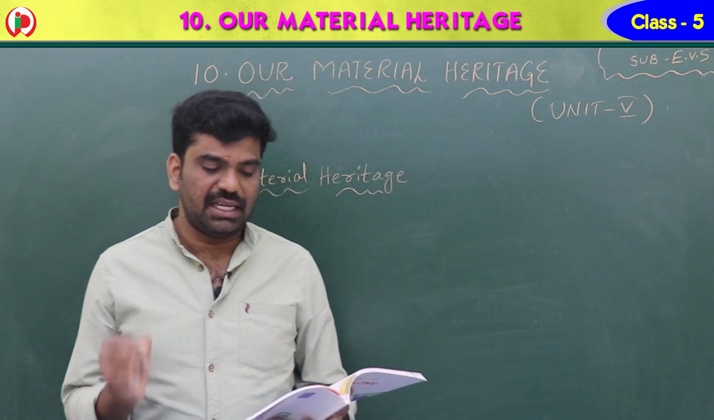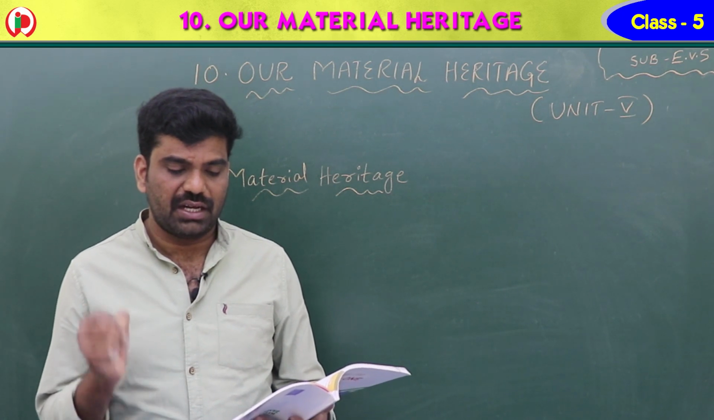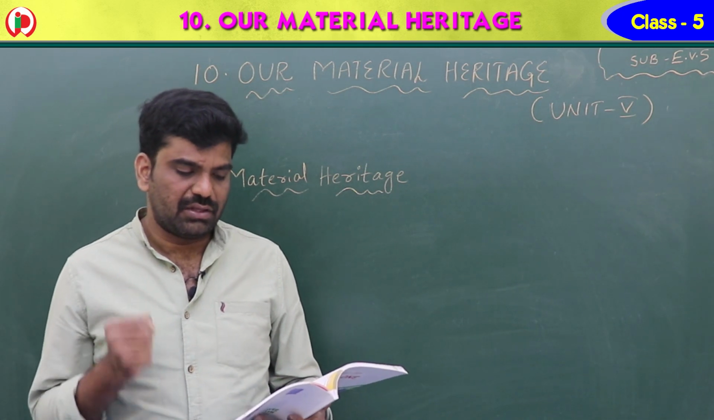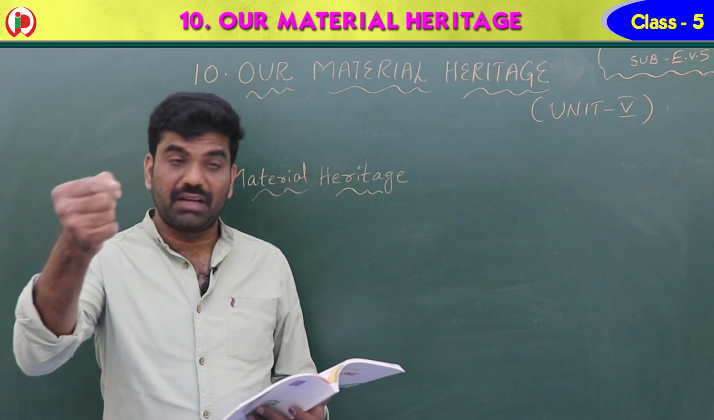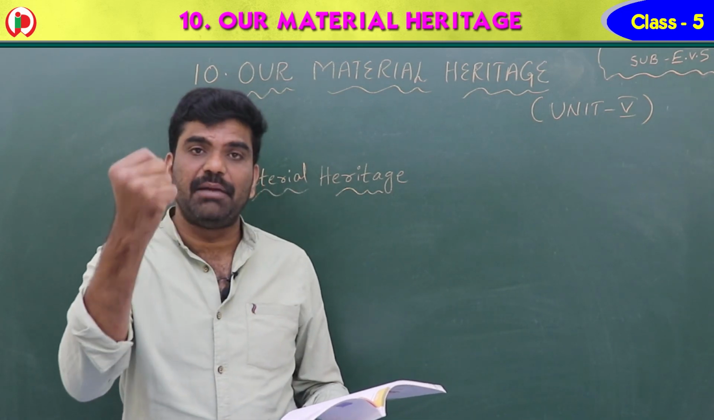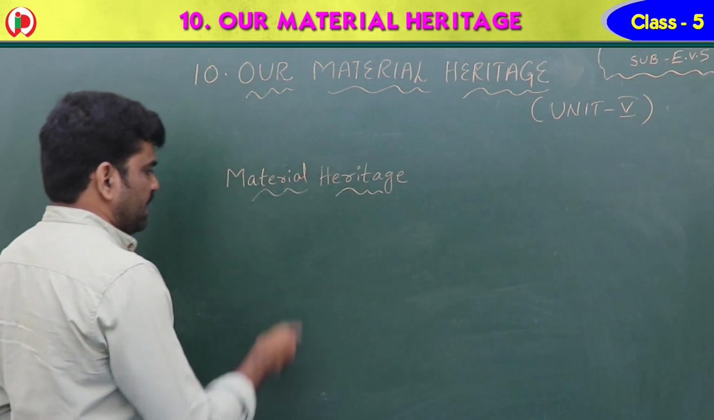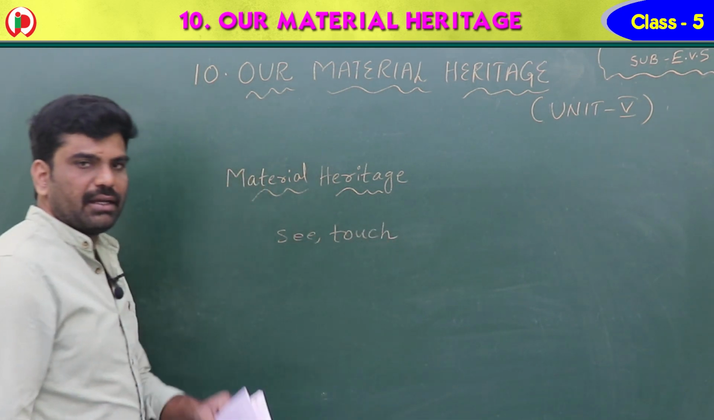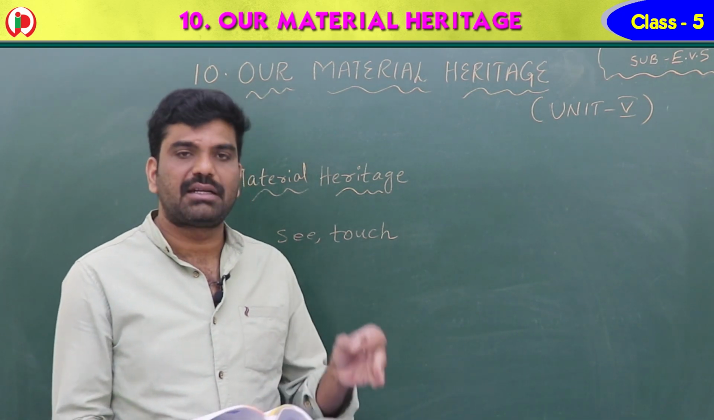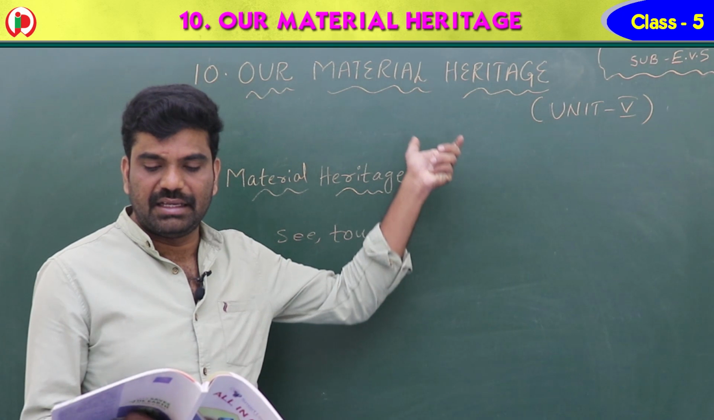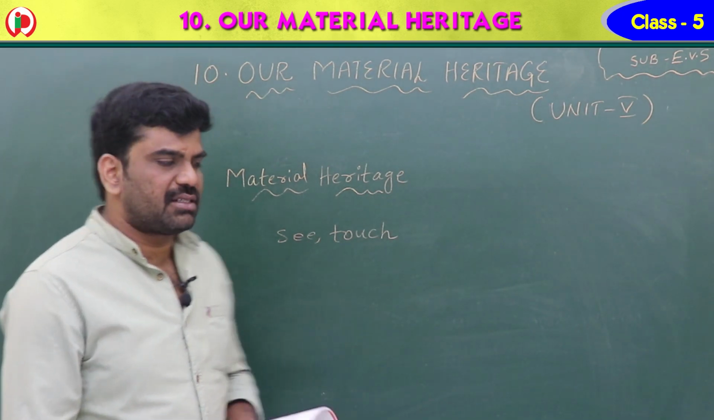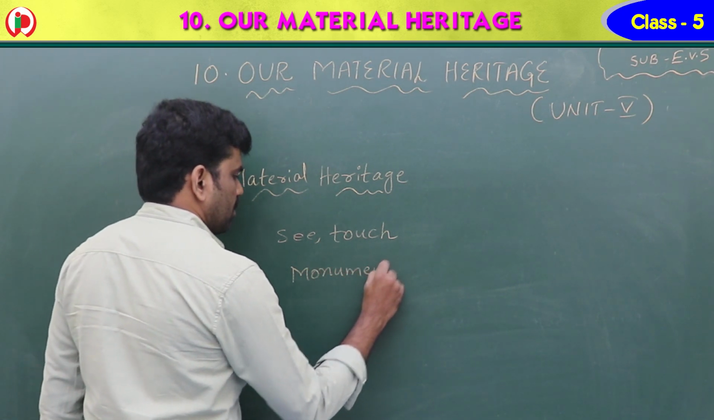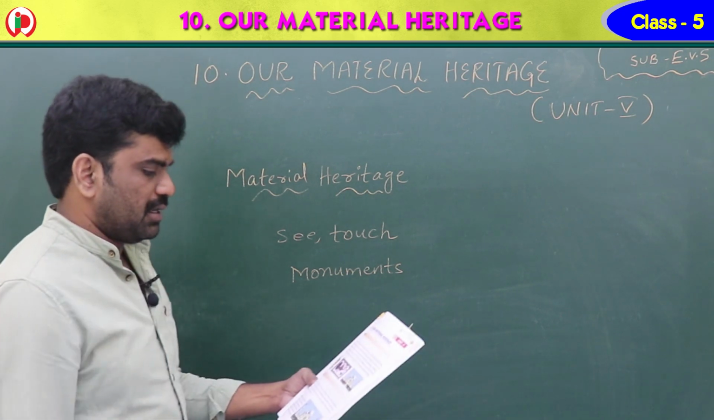The things that can be seen and touched and have historical importance are part of our material heritage. So the things which we see, which we touch, and have historical importance are part of our material heritage. You already know about the monuments.